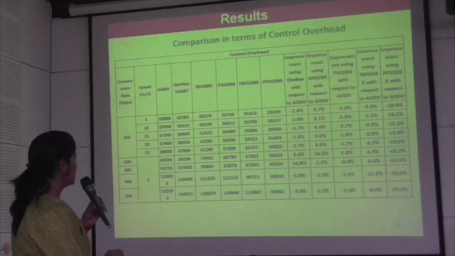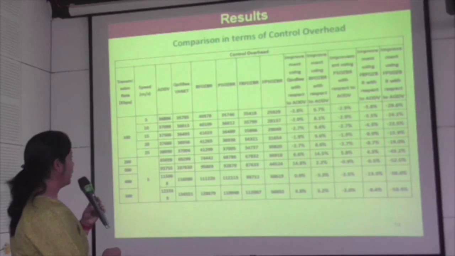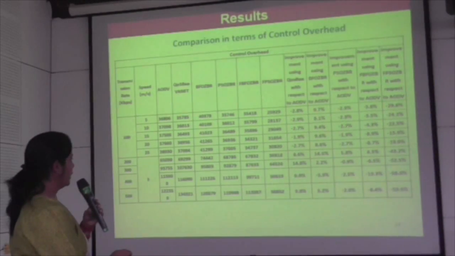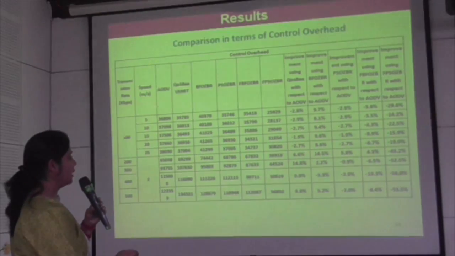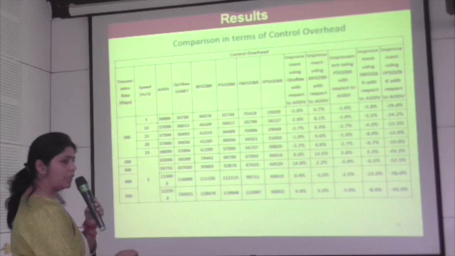37098 and QoS is less. Again, BFOZBR is showing more control overhead compared to AODV. In this, control overhead is less. Here also the control overhead is less. Means for this particular combination, all the NIBC techniques are